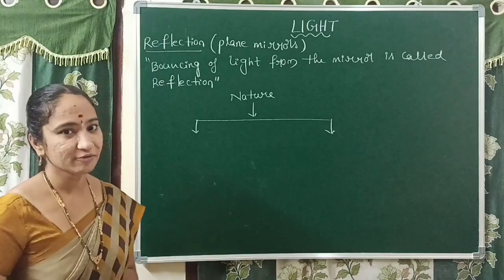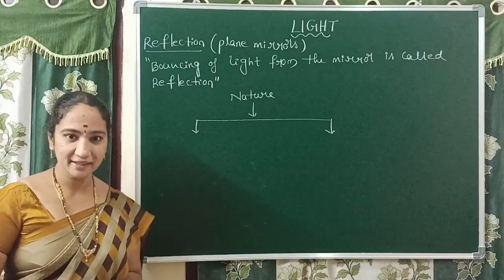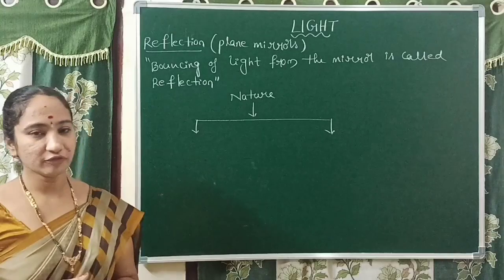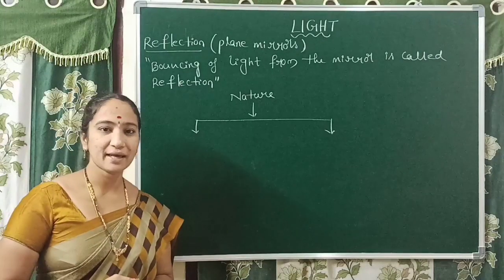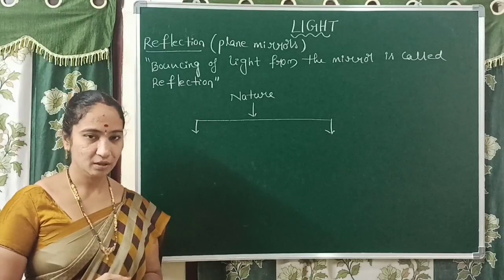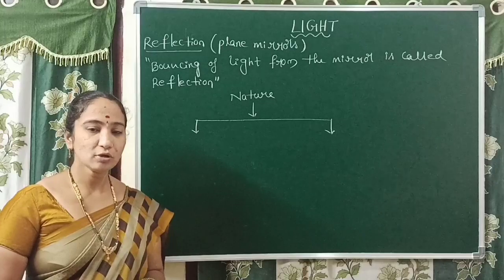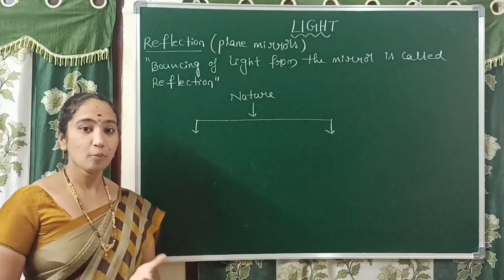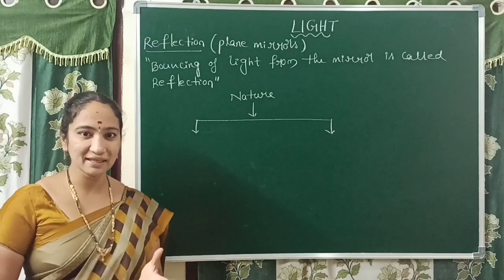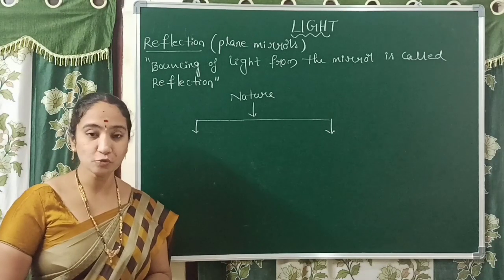Right. So what is reflection? Reflection is nothing but the bouncing of light, or the return of light back into the same medium, which is called reflection of light. Okay. Depending upon the nature of the surface, some surfaces are very smooth, like a board, polished surfaces, or a looking glass mirror. All these are examples of plain, smooth surfaces.